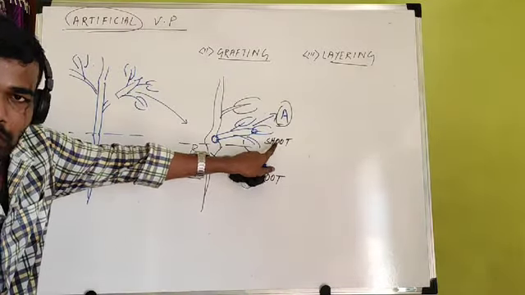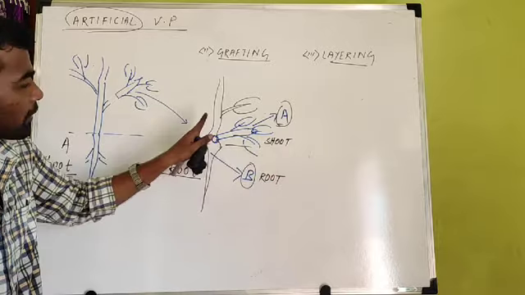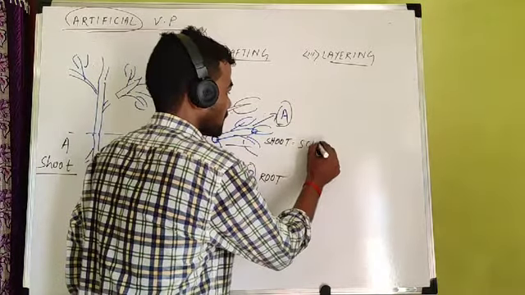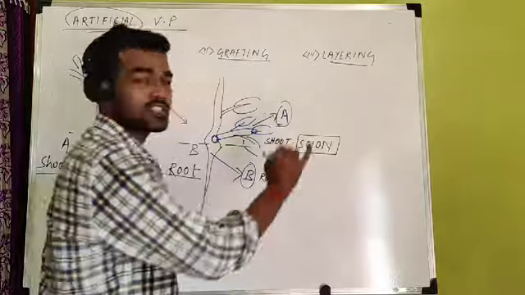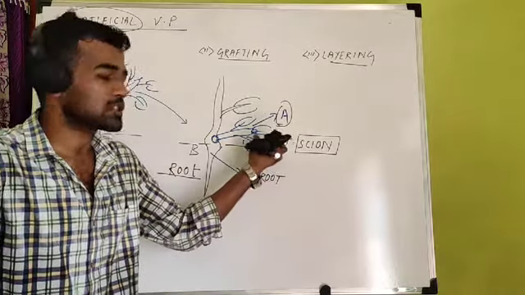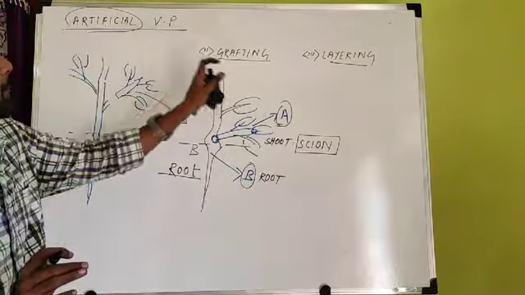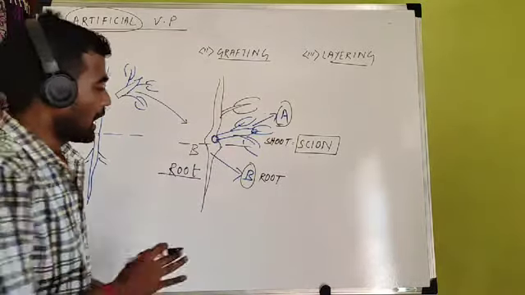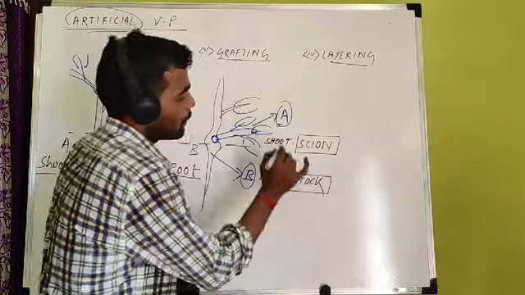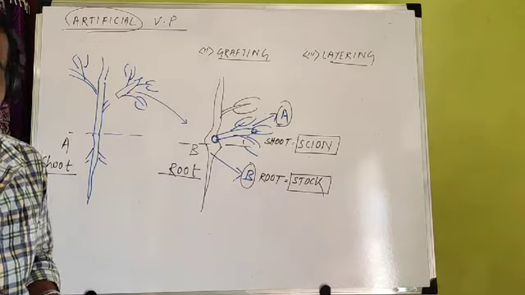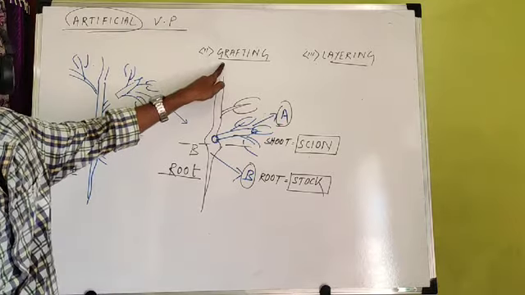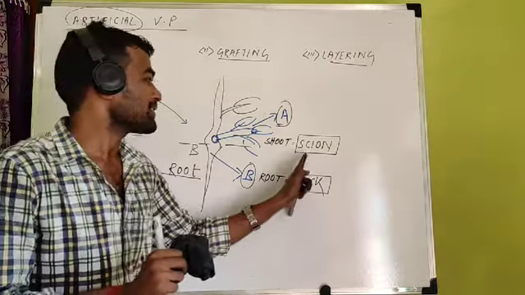This shoot portion which I have taken from plant A is called a scion. You have to remember. It is already asked in NEET and other examinations. What is a scion? A scion is a part of shoot from one plant which is used in grafting, and the root containing portion is called the stock. So one question comes: stock and scion are used in which type of artificial propagation? In grafting. Grafting is the method in which stock and scion are used.